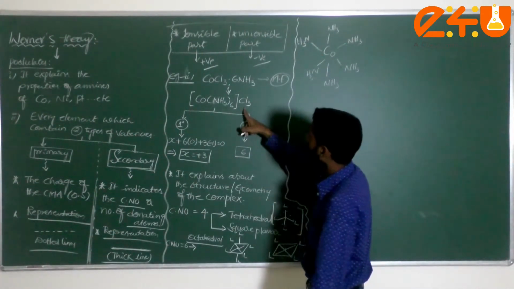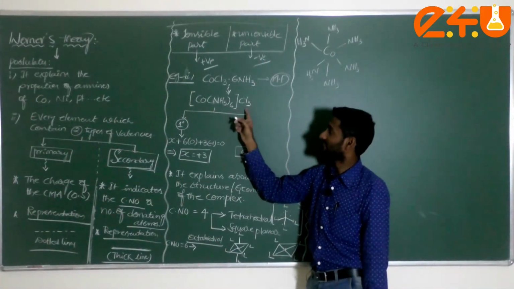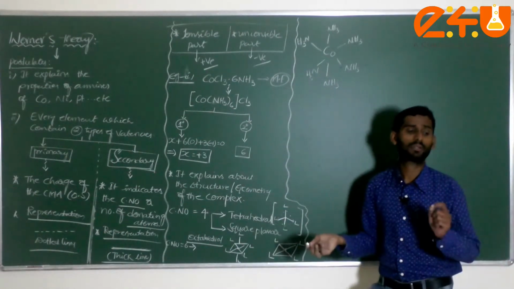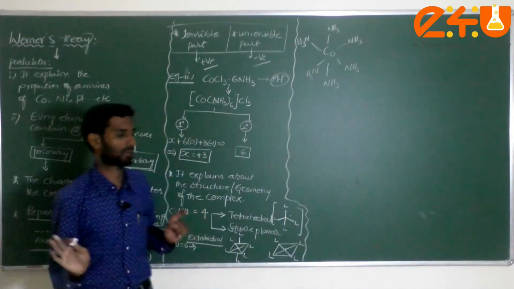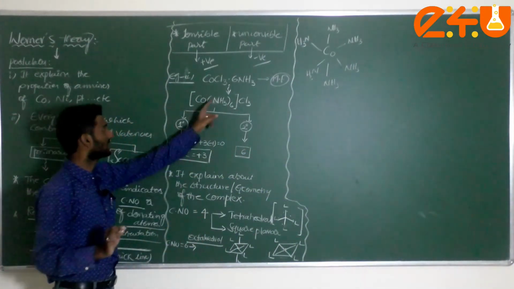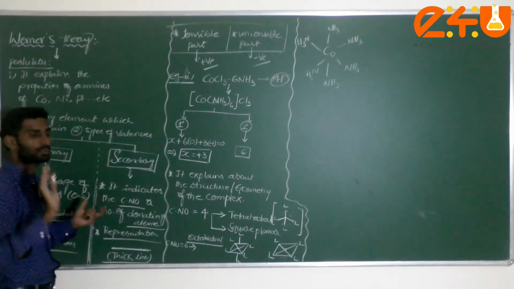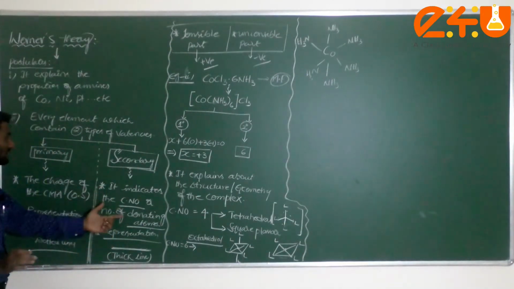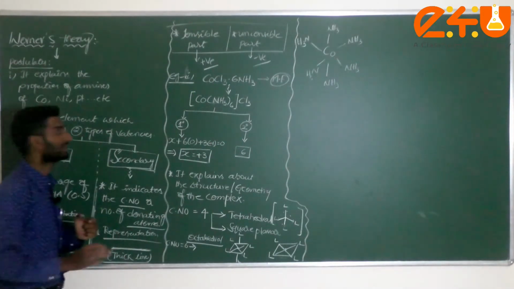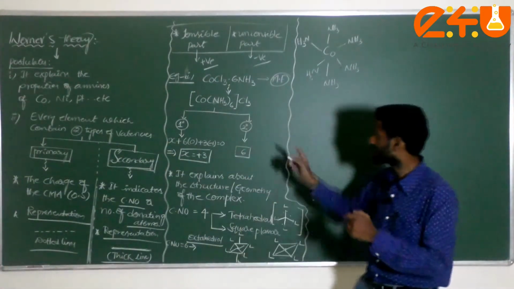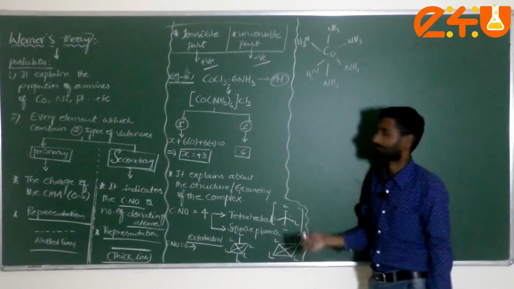Then what about here? Students, please try to remember: the counter ions present outside of the bracket are generally called primary valency only. Some students study it that way, but it is absolutely wrong. The primary valency indicates the charge of the central metal atom. That is very important, try to remember, don't forget. The secondary valency indicates the coordination number, or the number of donating atoms. Most students say that whatever counter ion is present outside of the complex is called primary valency. That is wrong. Correct or not?